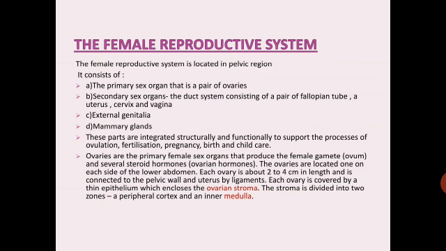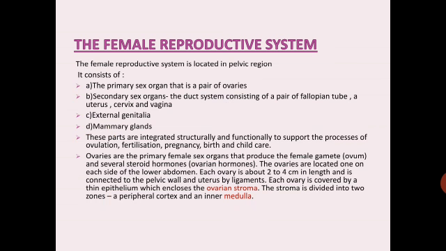It consists of external genitalia and mammary glands. These parts are integrated structurally and functionally to support the process of ovulation, fertilization, pregnancy, birth and childcare.